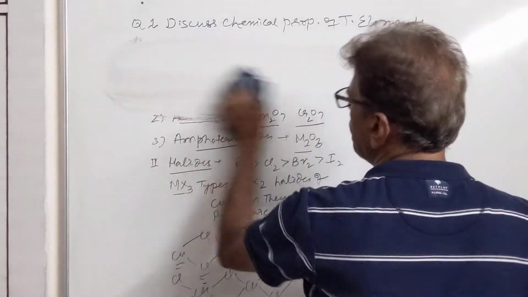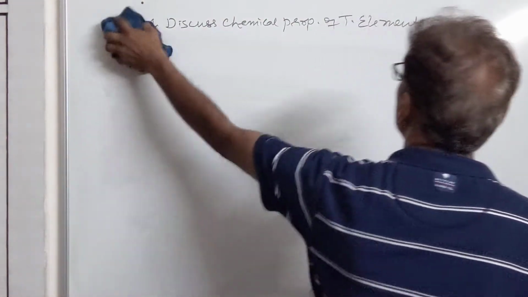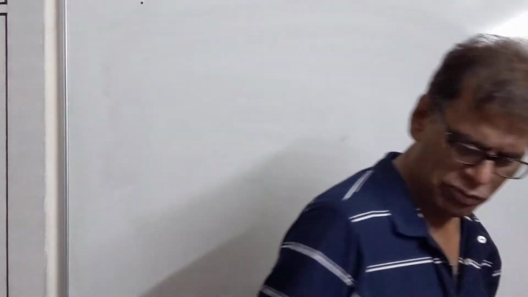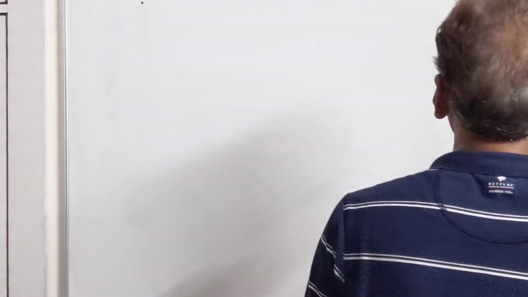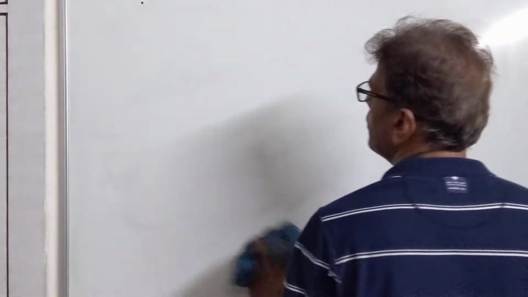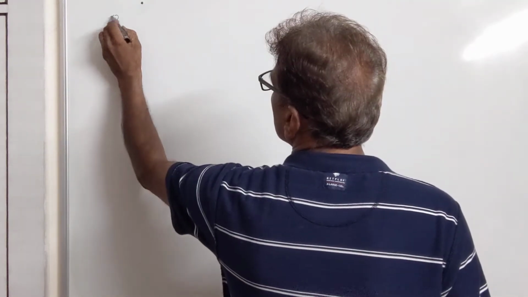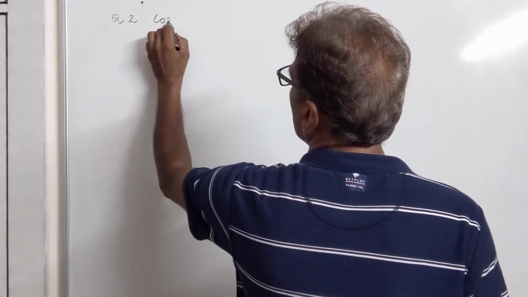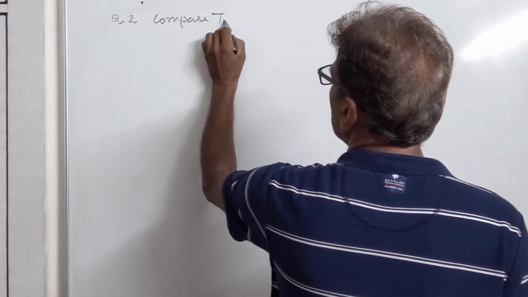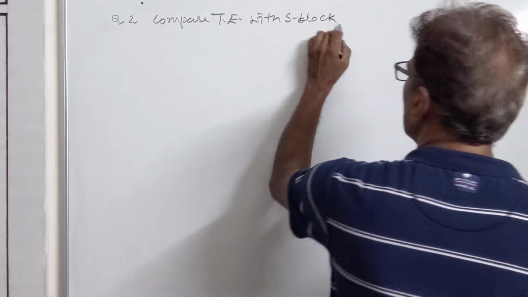Now we come to the difference between transition elements and s block elements. How do transition elements differ from s and p block elements? P block elements are generally non-metals, so we will be comparing mainly transition elements with s block elements. Compare transition elements with s block elements.